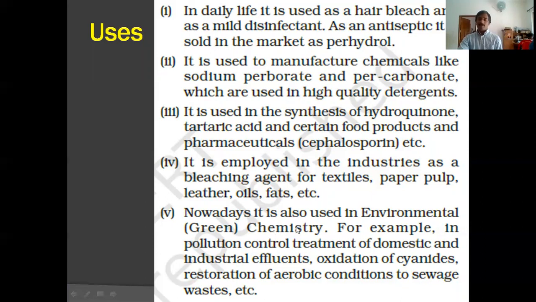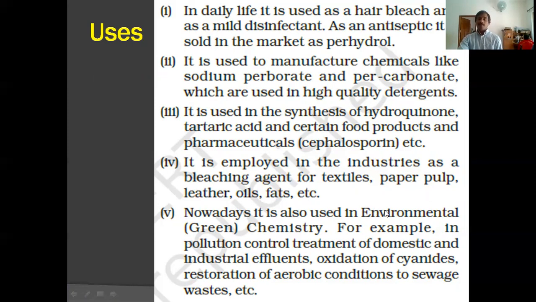And hydrogen peroxide is a good bleaching agent because on decomposition it produces atomic oxygen, nascent oxygen. So it can act as a good bleaching agent. So that is the industrial use of hydrogen peroxide: bleaching agent for textiles, paper pulp, leather, oil, fats, etc.